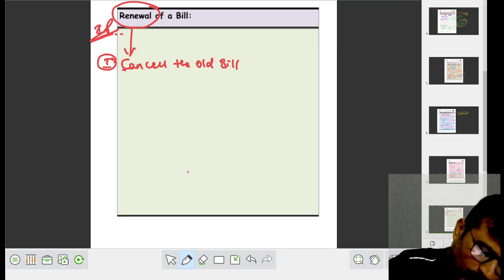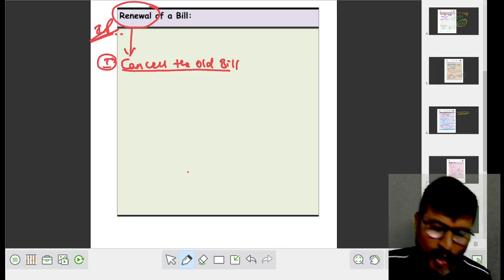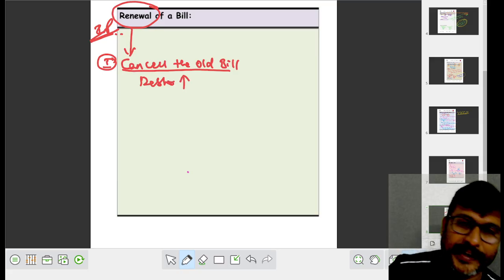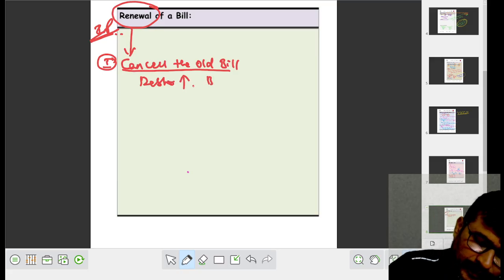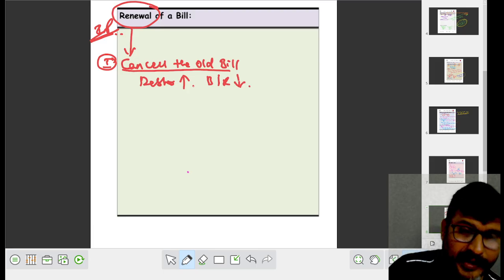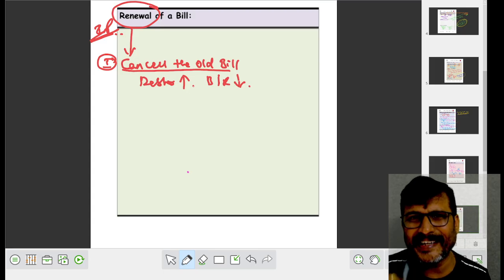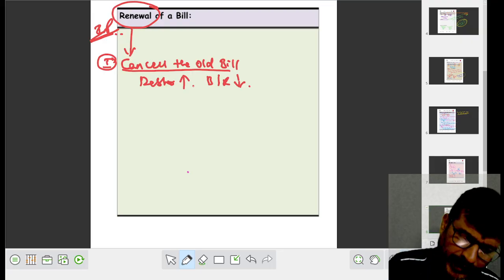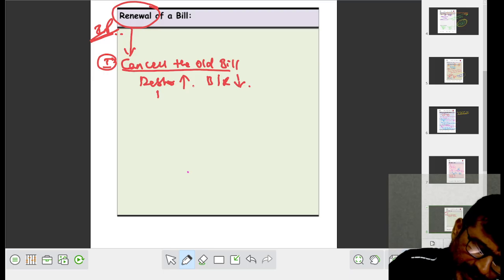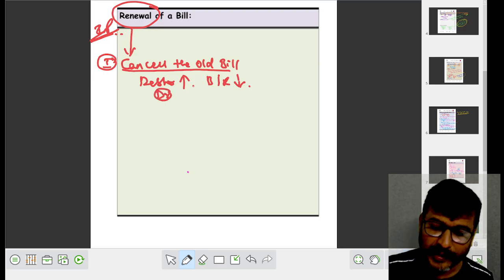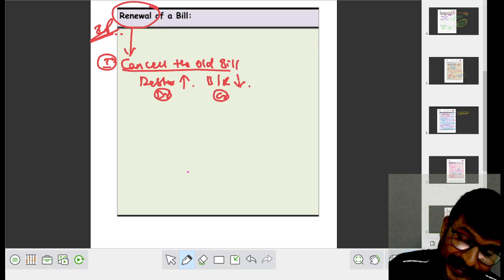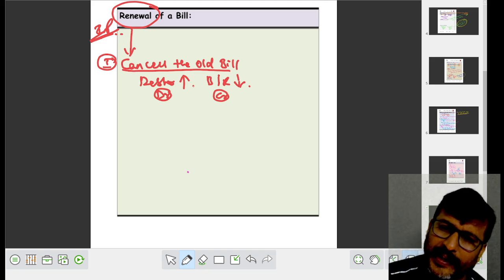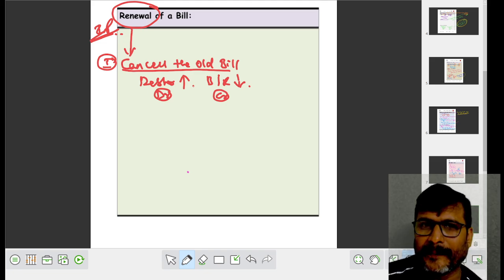When we cancel the old bill, obviously debtor increased, BR decreased if the bill is with Sudhakar. Debtor increases, and debtor means Bharati. Bharati is to be debited, no doubt at all. This is to be credited. Points to be remembered: if the bill is with Sudhakar, BR is to be credited.